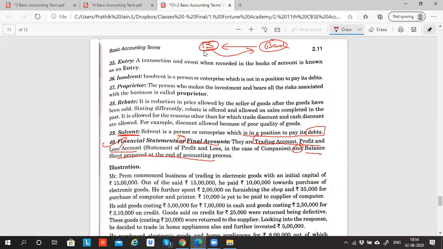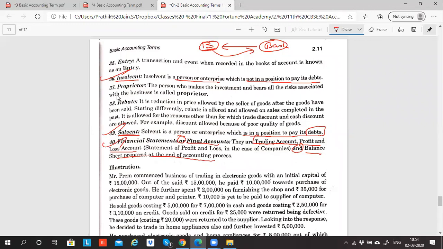If the business is having sufficient money to pay the bank, then it is called solvent. If the business does not have sufficient money and is not in a position to pay any debt, it is called insolvent. Insolvent means the person or the business is not in a position to pay any debt. So insolvent is explained, solvent is explained. Any doubt in this, please?